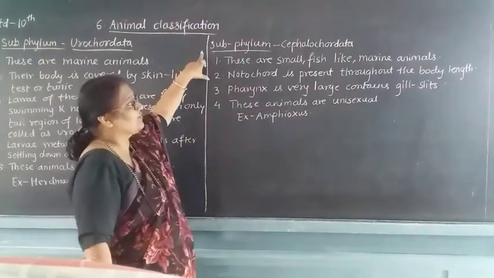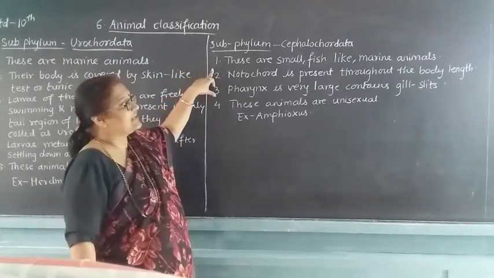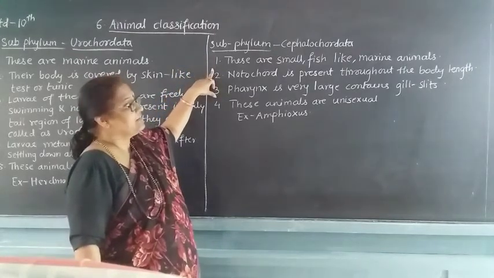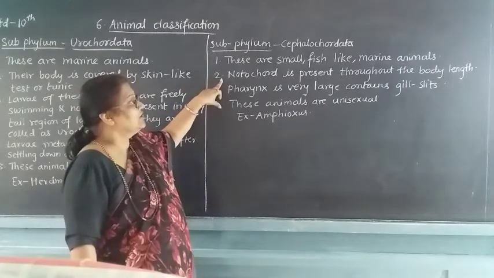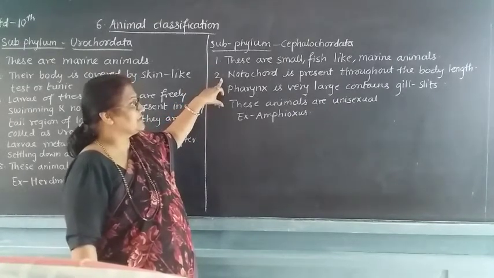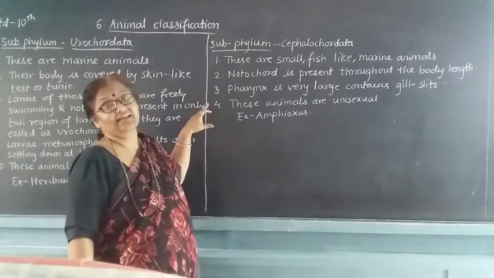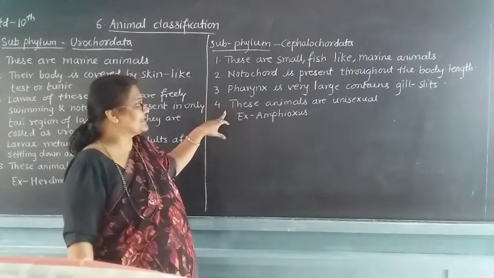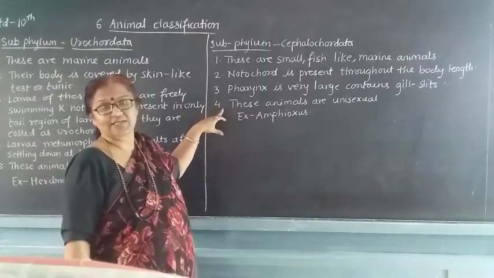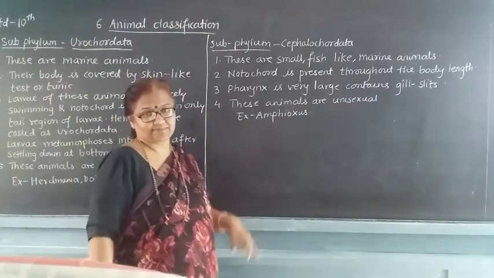Then comes the subphylum Cephalochordata. These animals are very small, fish-like, marine animals. Notochord is present throughout the body length. The pharynx is very large, therefore large gill slits are present. These animals are unisexual. For example, Amphioxus.